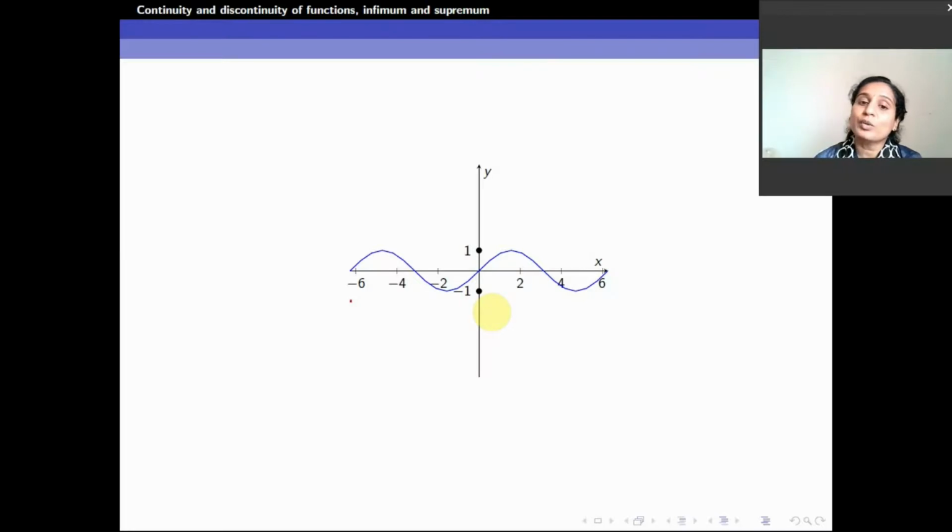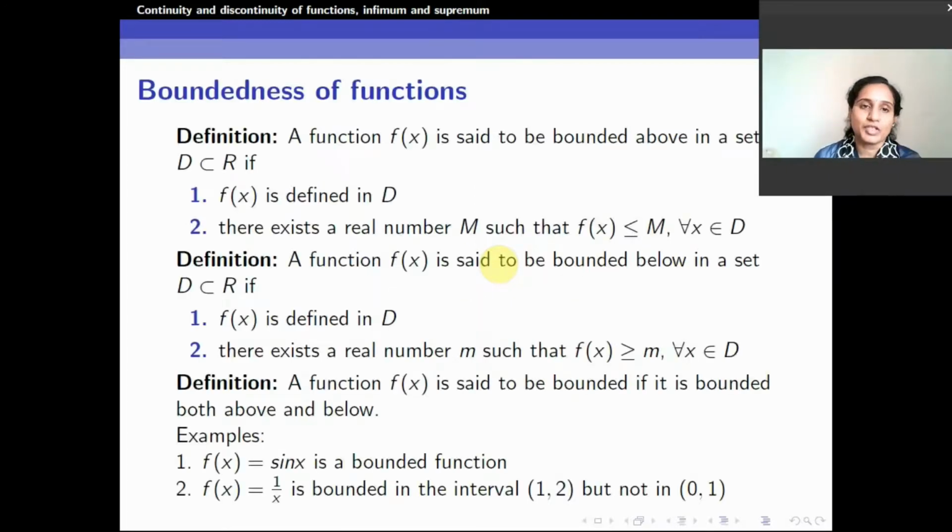It is not going above 1, that means 1 is an upper bound. It is not going below minus 1, that means minus 1 is a lower bound for this particular function. On both sides it is bounded, therefore it is called a bounded function. This is the notion of boundedness for functions. Formally, we will go through the definition.